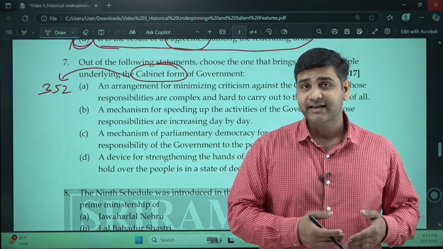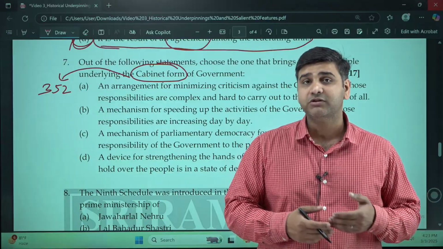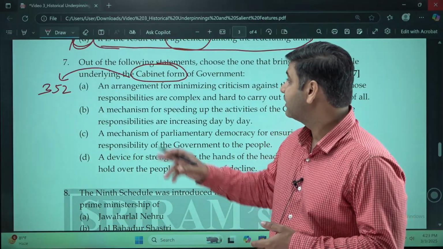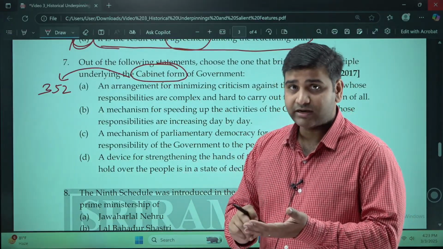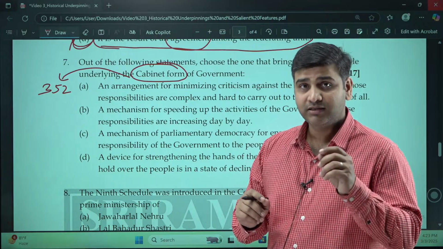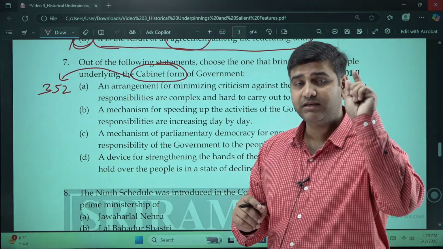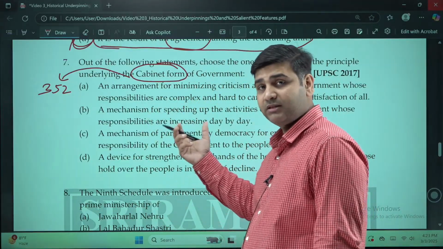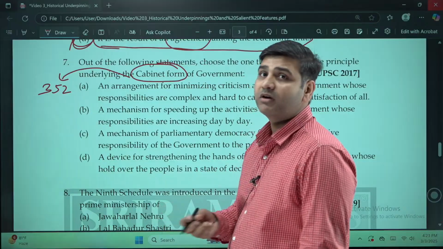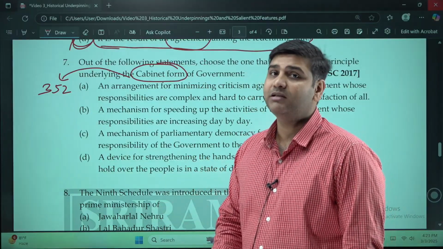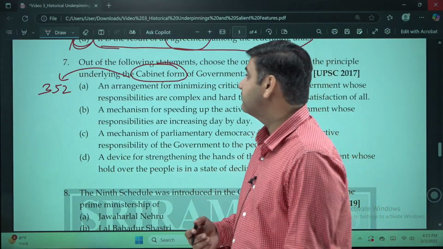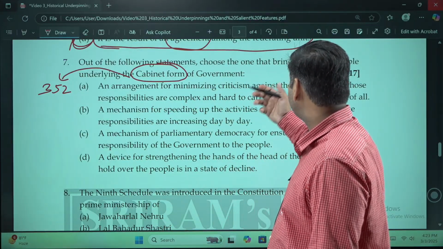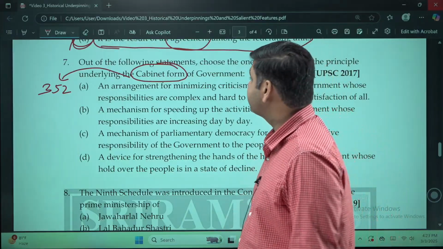And such a situation has arisen, and for the protection of the country, the polity, the governance and the people of India, it is important, and we give this in writing, all the ministers of the cabinet, that the proclamation of emergency has to be imposed. So the cabinet comes in for the first time there. But in a parliamentary form of government, the cabinet is a very important element. Even in the British Parliament you will see, in the Indian Parliament you will see. So we have to see which one brings out the principle underlying the cabinet form of government.